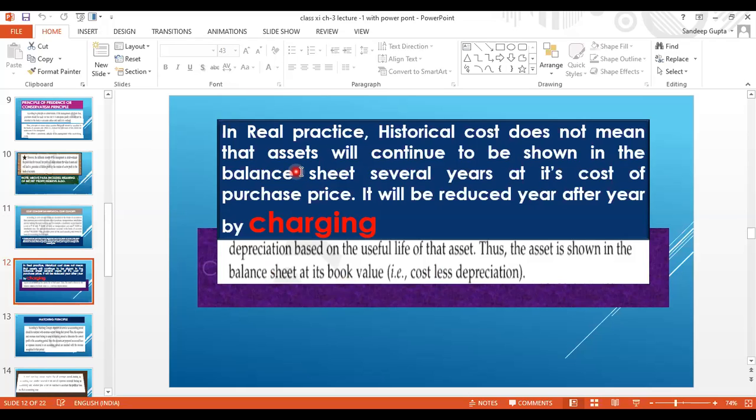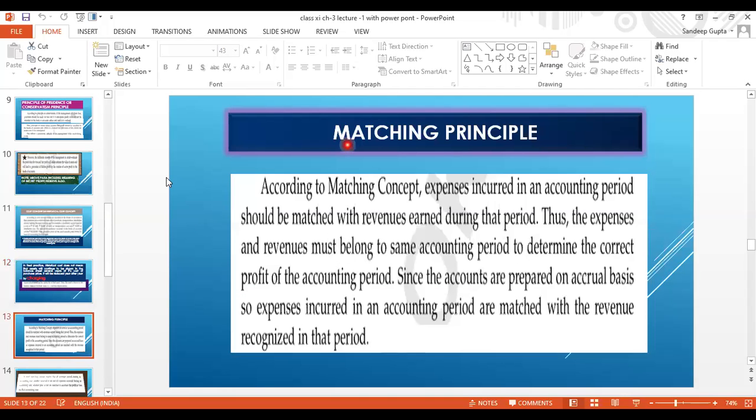So that's why there is a need to record all the fixed asset at their original cost. Cost includes all the expenses to make it ready to use, less depreciation. This is what historical cost concept. Okay, now it is clear to all of you.